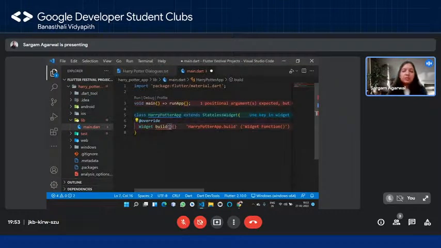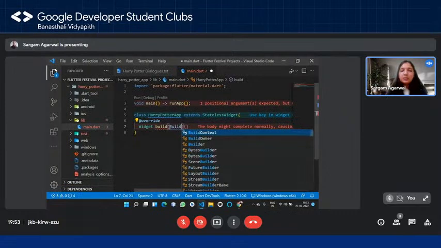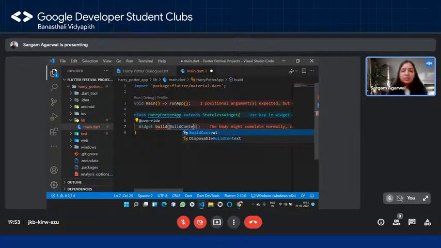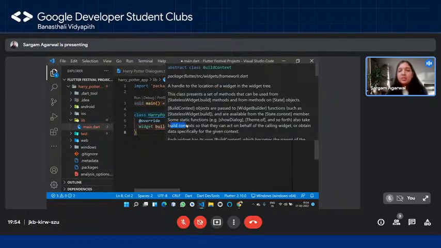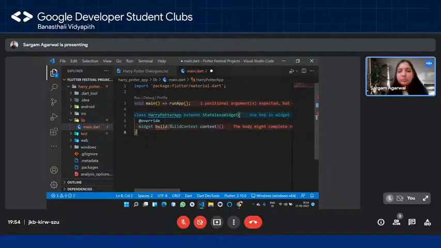Now in the arguments of the build method, you get a value which is of type build context. Right now we don't have to go into the depths of this. We are going to see its significance when it comes to navigation. It's just that Flutter gives us this variable, so we are taking it right now, but we won't be using it as of now.